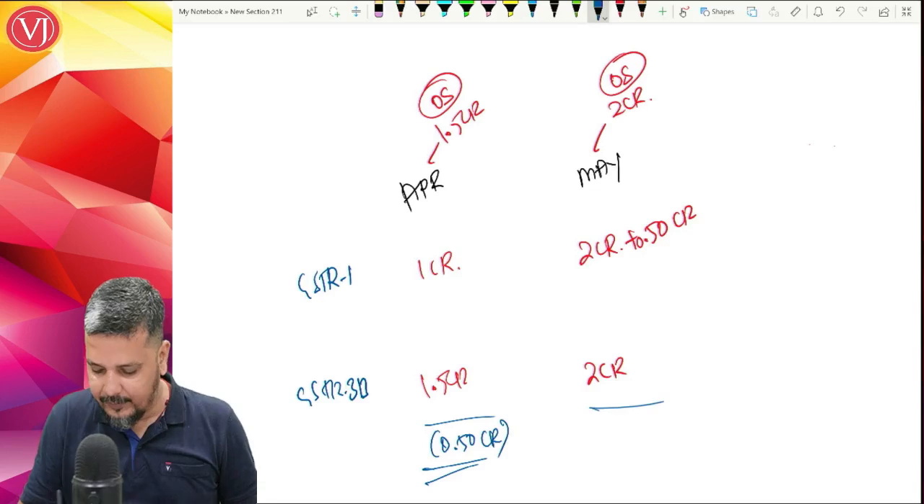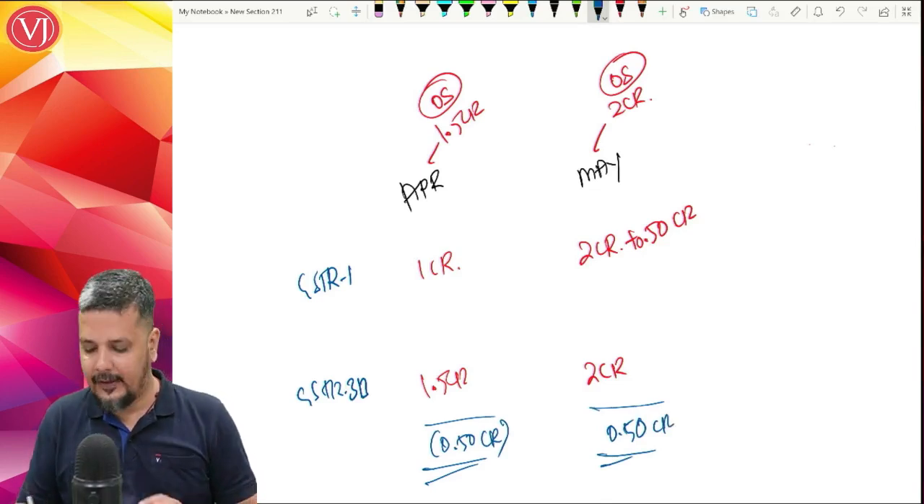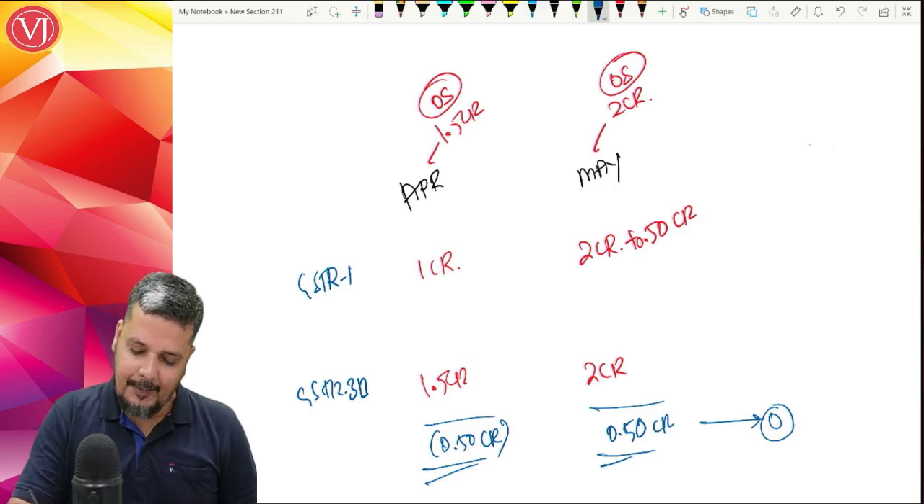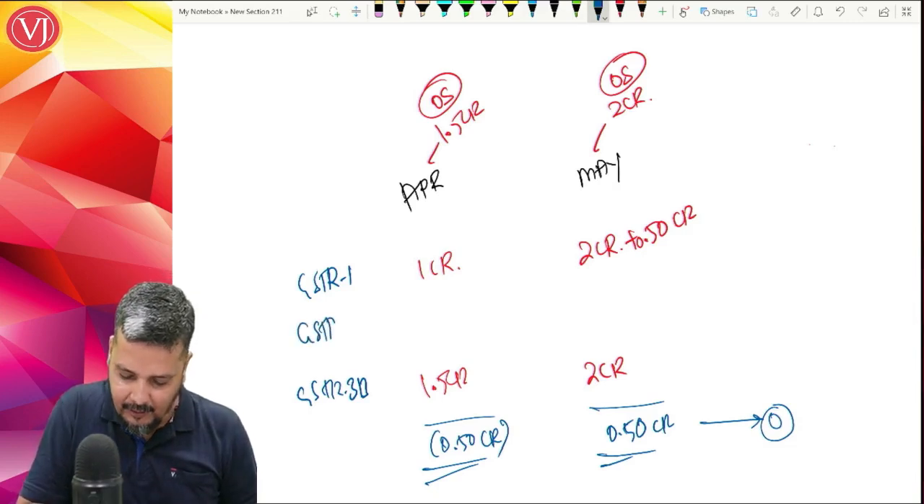0.5 crores here. 1 versus 3B, and here again 0.5 crores. So the net effect is 0, but that difference will come. Now what will happen after the introduction of GSTR 1A?